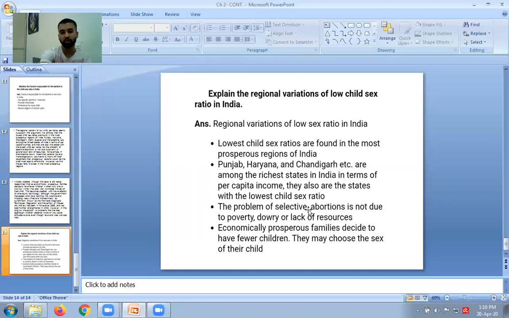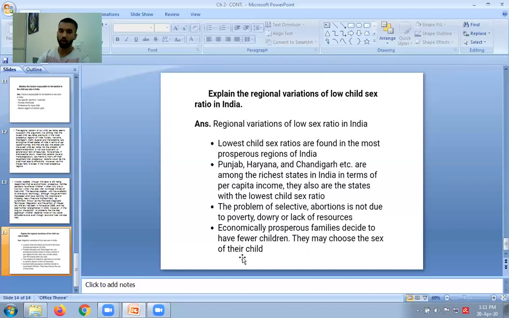As I've already told you, the low child sex ratio is not only because of lack of resources, not only because of poverty, not because of dowry. It's basically related to the mindset of the people. The mindset of the people is not up to the level at which they think they should also prefer a female child. So the mindset is also a factor causing variation in the low child sex ratio.